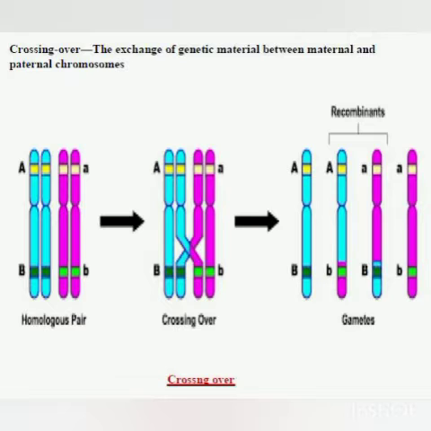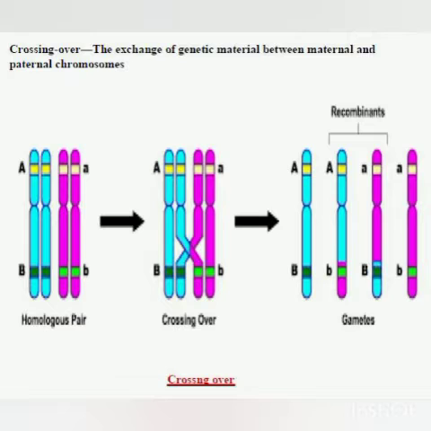Now they are homologous. What does it show? It shows that the genes controlling a particular trait are located at the same position. For example, here capital A is written in the maternal chromosome and small a is written in the paternal chromosome. Means both the genes control the same character. Let us say they control the color of the hair. Now below, capital B is written in the maternal chromosome and small b is written in the paternal chromosome. So they will control the same character, and the genes controlling the same character are located at the same position in the chromosome in a homologous pair. Now let us say they control the eye color.